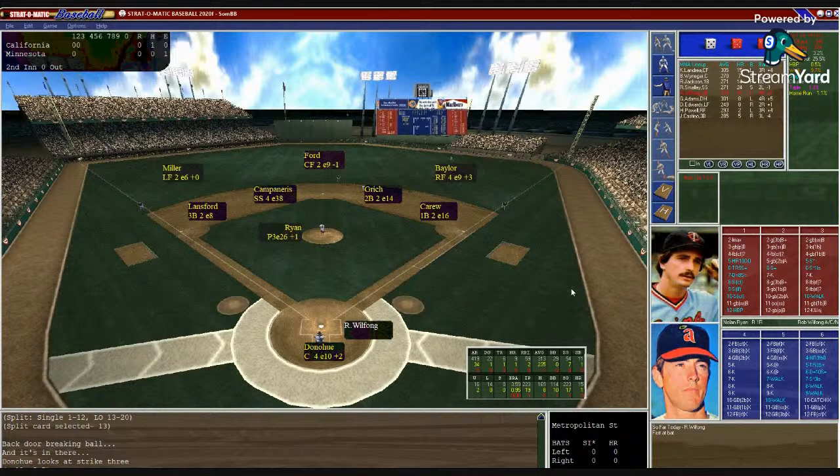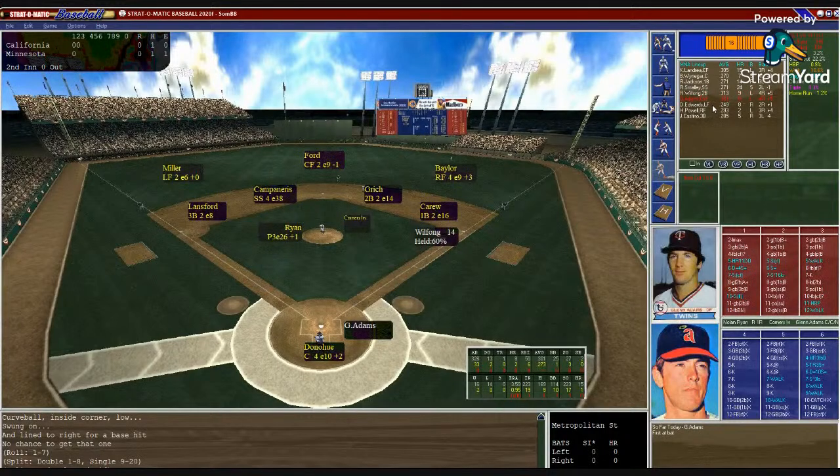It's no score here at the Met. So now here is Rob Wilfong, Glenn Adams, and Edwards. Lefty, lefty, righty against Ryan. Ryan comes in, 2-0 record, 17 strikeouts through 19 innings. Donahue sets in, puts in the target. Ryan looks in. Here's the windup and the big run to Wilfong. That's a line drive base hit for Wilfong, first base hit of the ballgame for the Twins.